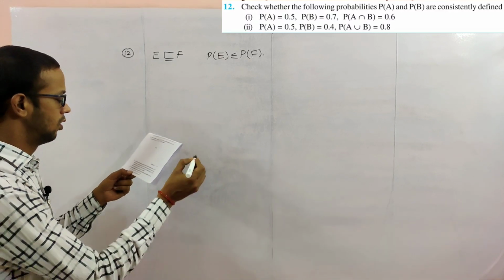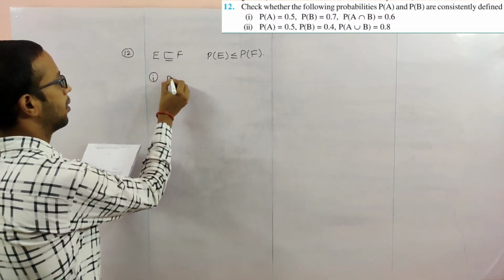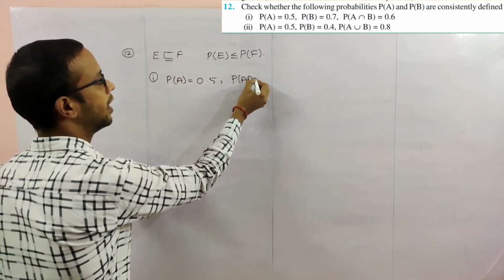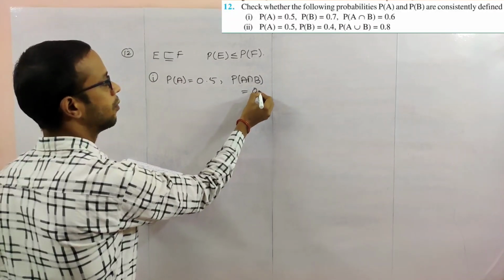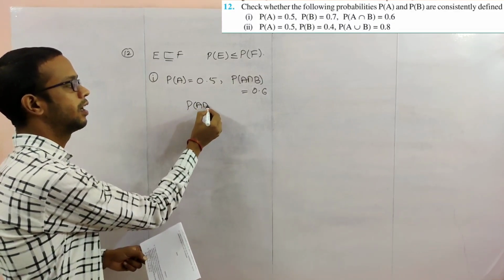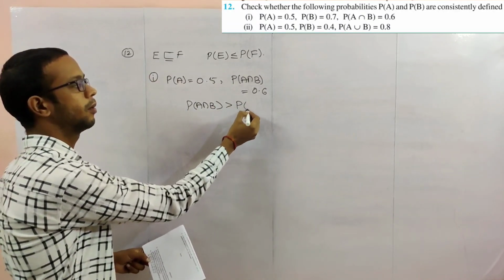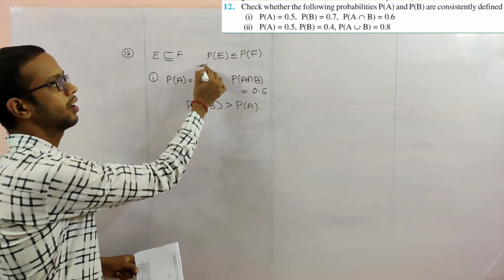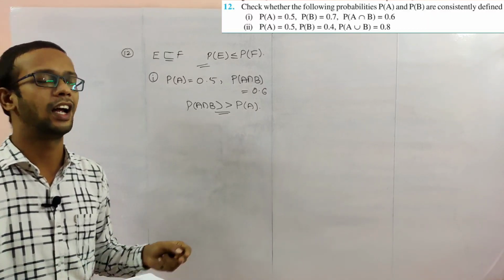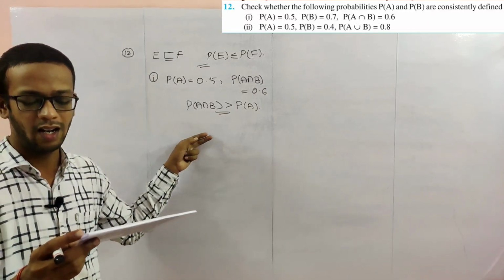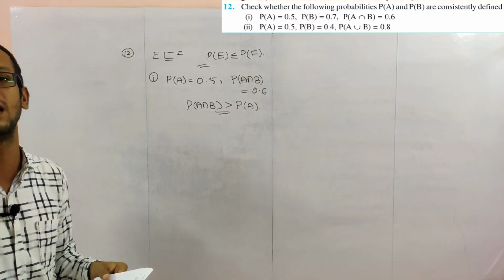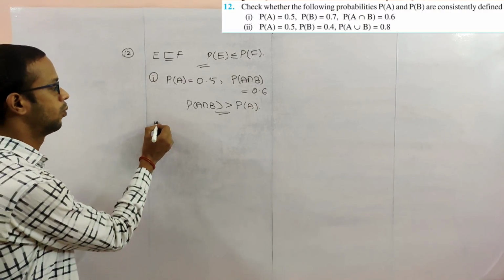Next, observe question number 1. Probability of A is 0.5, but probability of A intersection B is 0.6. So probability of A intersection B is greater than probability of A. So this condition is not satisfied here. So the first question: P of A and P of B are not consistently defined.